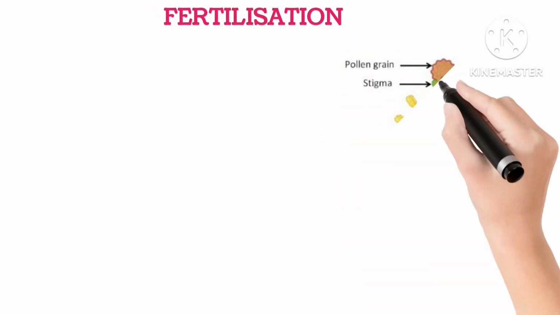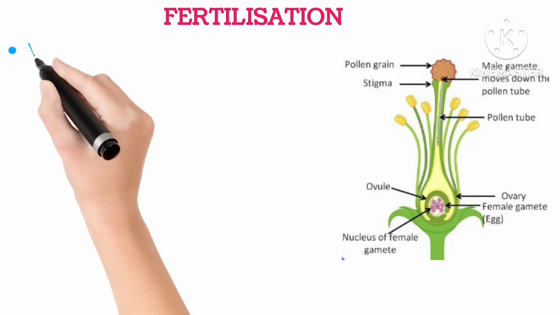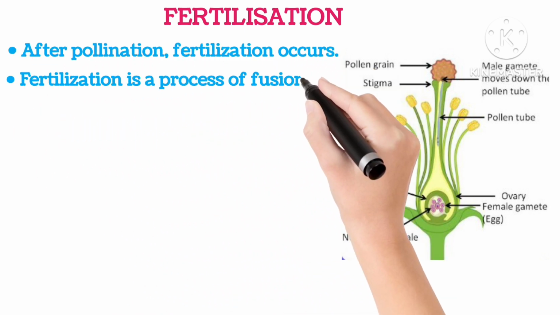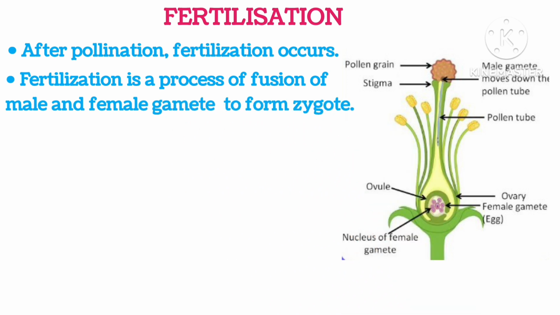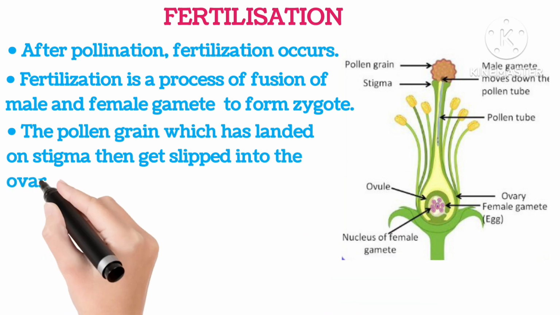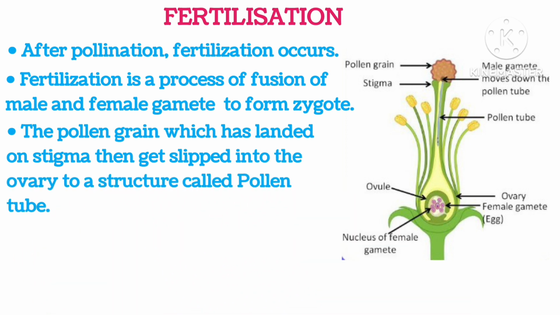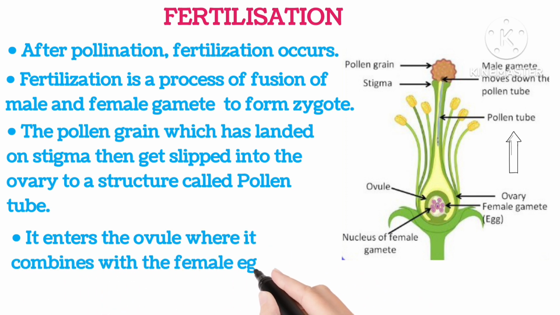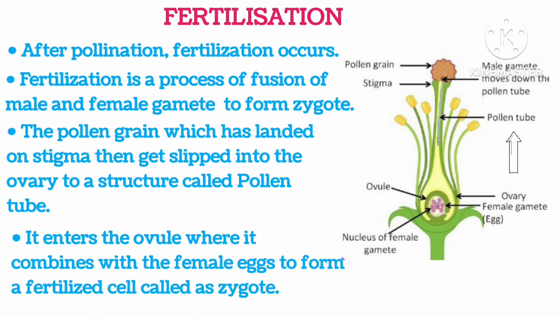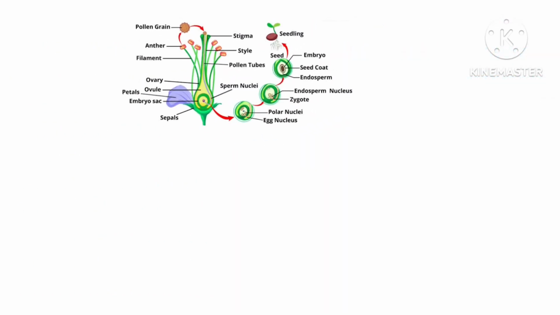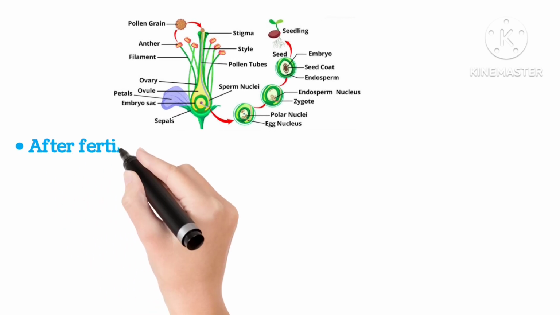Fertilization. After pollination, fertilization occurs. Fertilization is the process of fusion of male and female gametes to form a zygote. The pollen grain which has landed on the stigma then slips into the ovary through a structure called the pollen tube, and it enters the ovule where it combines with the female egg to form a fertilized cell called zygote. You can see the ovules as shown in this diagram.